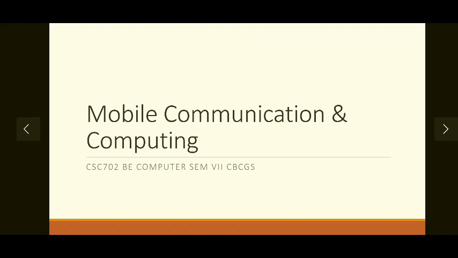As the title suggests, it involves two parts, mobile communication and mobile computing. During this subject, these two parts are divided into two different sessions. Theory sessions will be dealing with mobile communication and in lab sessions we will deal with mobile computing. In this particular video session, we will discuss only mobile communication.